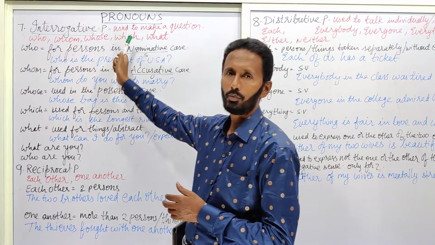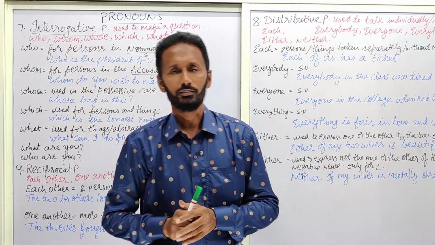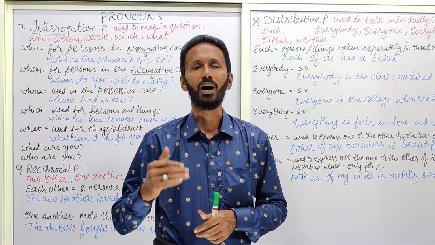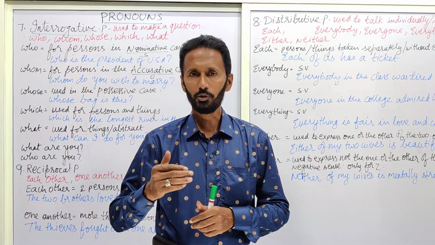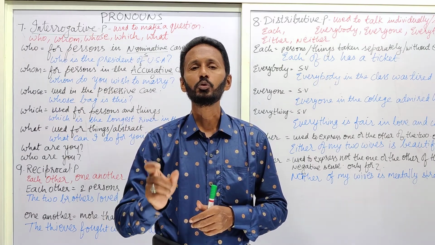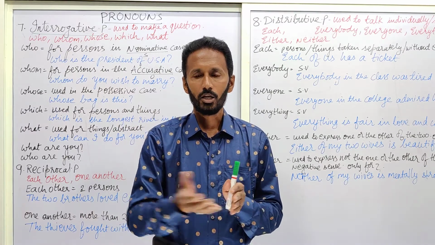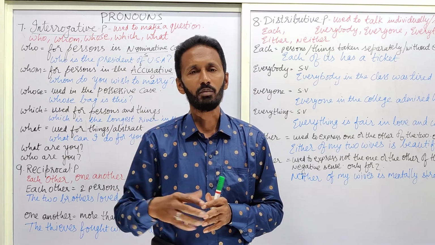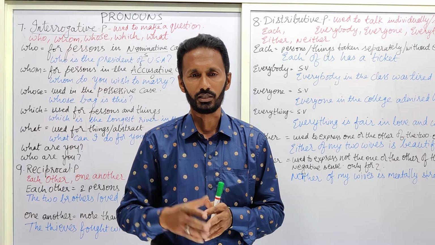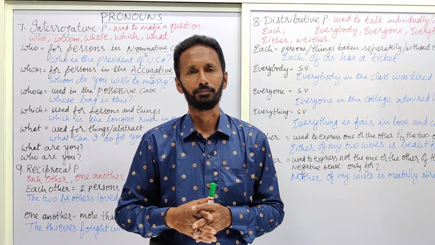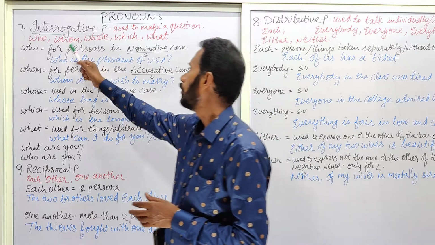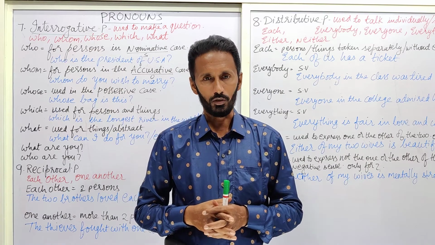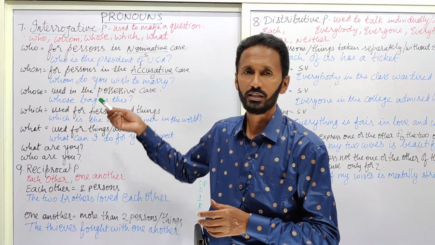Coming to the interrogative pronoun, it is used to make a question. The meaning of interrogate is to put some question, to ask. So an interrogative pronoun is the word that is used in the beginning of a sentence to elicit some answer, to gather some information from the other person or from the given context. So who, whom, whose, which, what, etc. are known as interrogative pronouns, and we shall examine how they are used in these sentences.